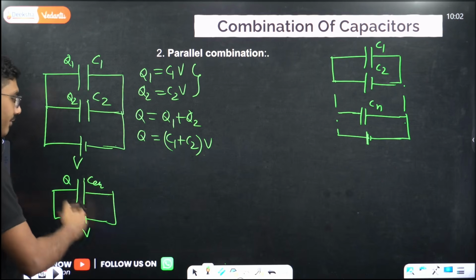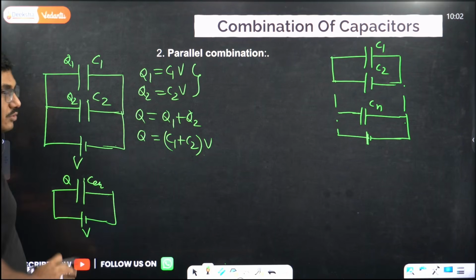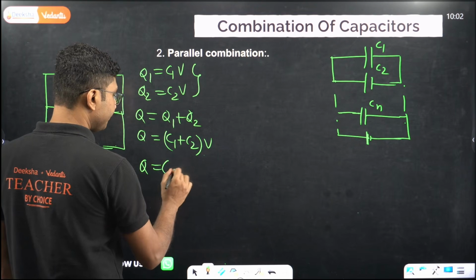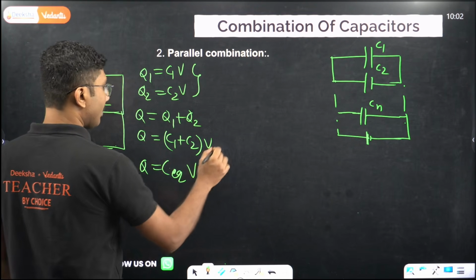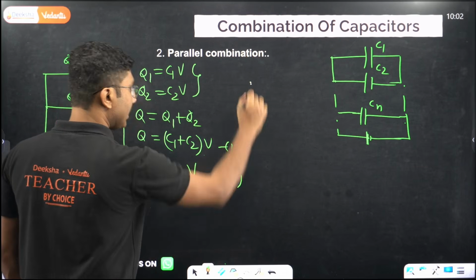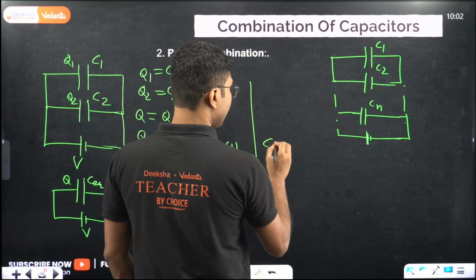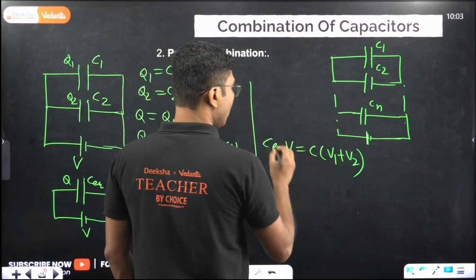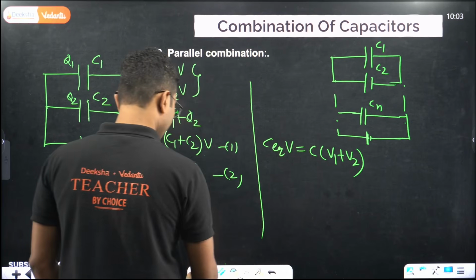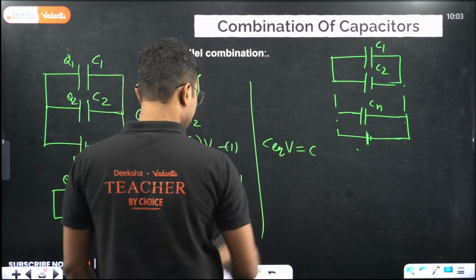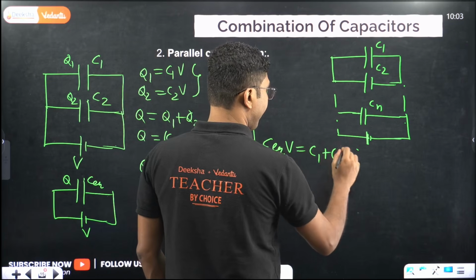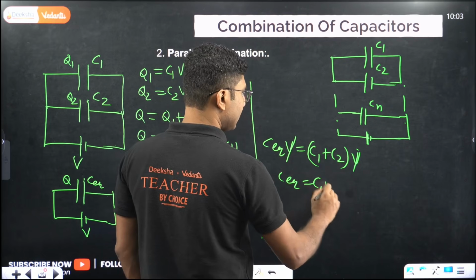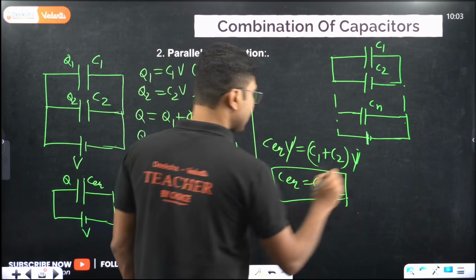So in this case, the total equivalent capacitance is C equivalent, and the charge stored is Q. From here we can write Q equals C equivalent into V. Now compare, this is our equation 1, this is our equation 2. Comparing 1 and 2, we can write C equivalent V equals C into V1 plus V2. Sorry, what I am doing, it is C1 plus C2 into V. So V cancels and we get C equivalent equals C1 plus C2. As you see, this is much easier than the series combination.